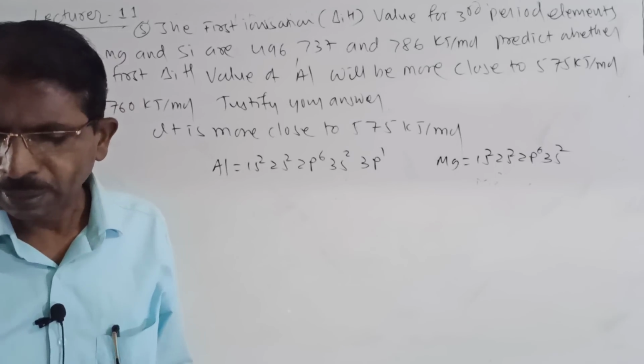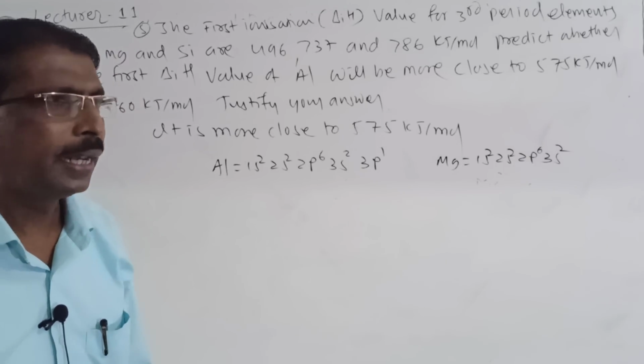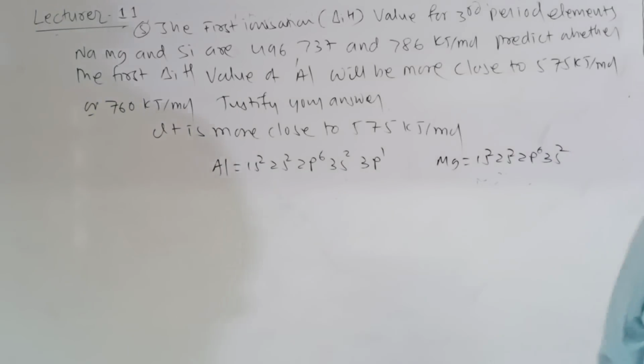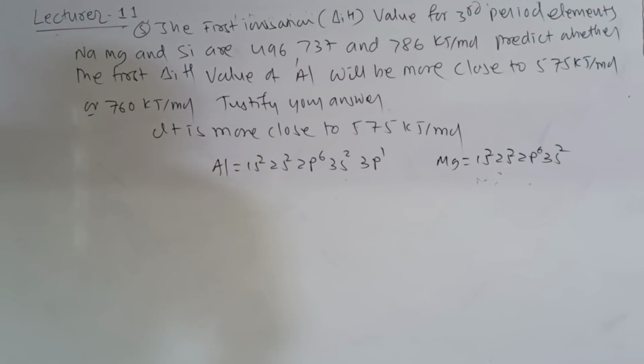So remember, this is one option here. So you may solve this also. Aluminum has its 3p orbitals shielded by 3s. So therefore you can solve like this also. So here it is one option.